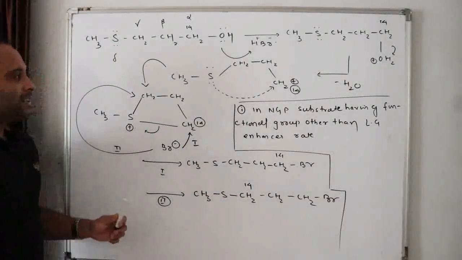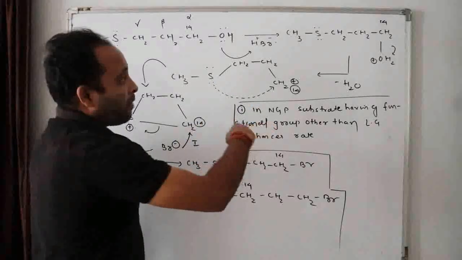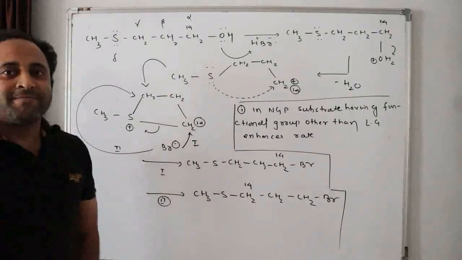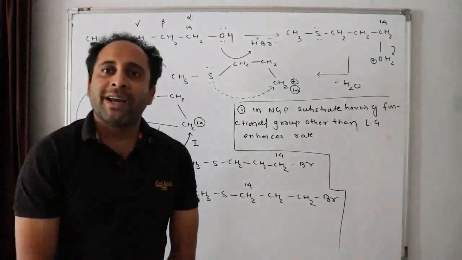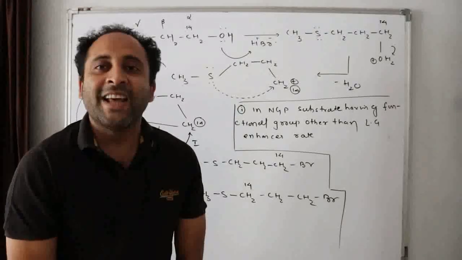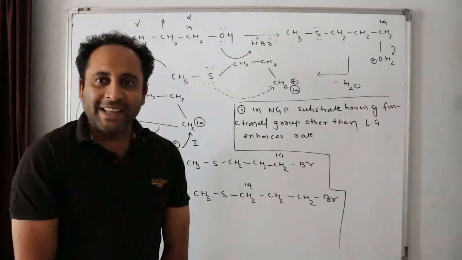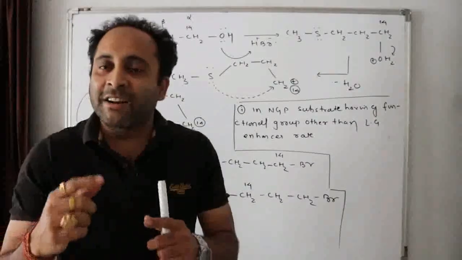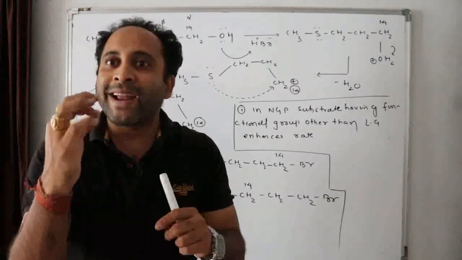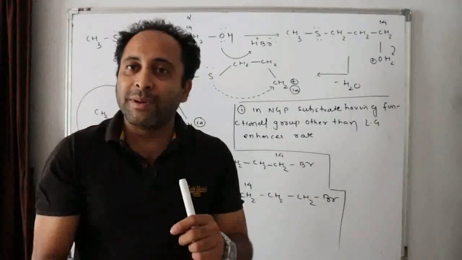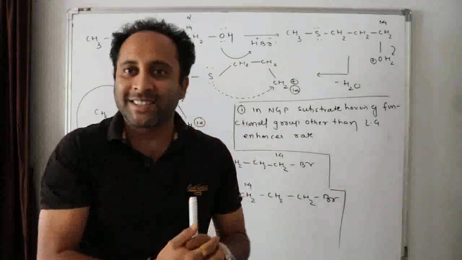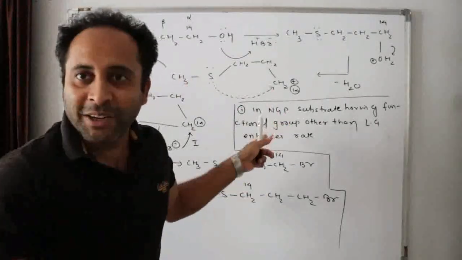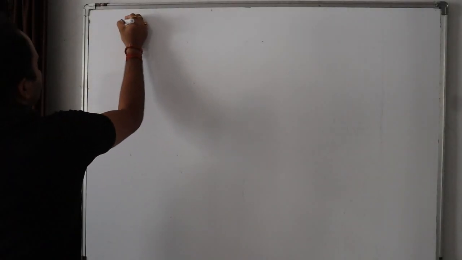Third, what did I say? They may form a 3-membered, 4-membered or 5-membered rings. If they form 3-membered, 4-membered or 5-membered rings, then reactions are enhanced. Easy. And smaller the ring, faster the reaction, because if the rings are smaller, the intermediate will have more angle strain, less stability, faster reactions. What's my point? Less stability, faster reactions. Can I note it down? Let us take the notes.